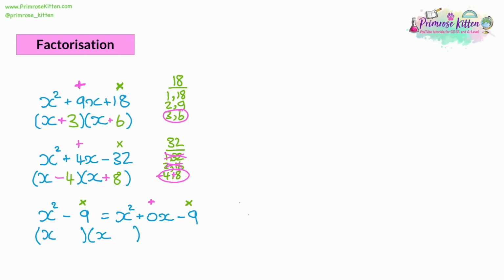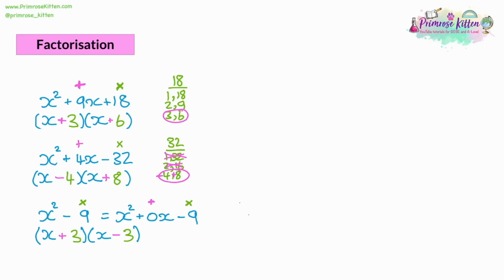So to get 9, what's the same number twice that gets 9? It's going to be 3 and 3. So it's a square number, and there's a missing term. Just kind of square root it. And it's going to have to be a positive 3 and a negative 3. And then what's going to happen is, when you add those two numbers together, 3 and a negative 3 will make the 0 for you.